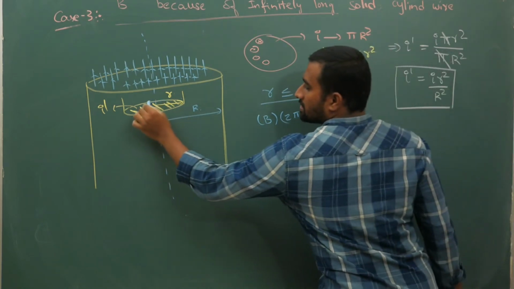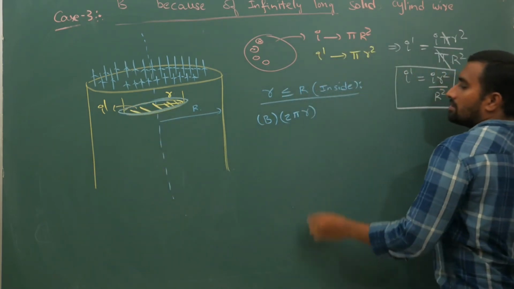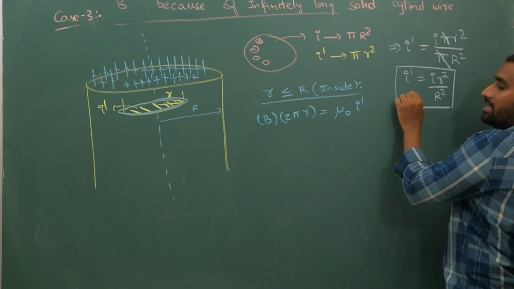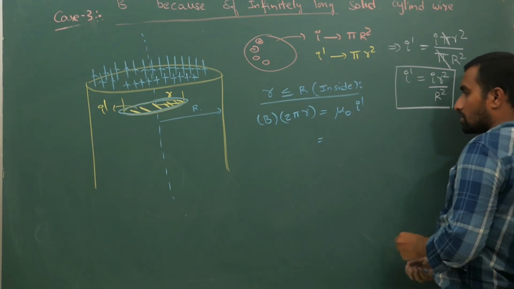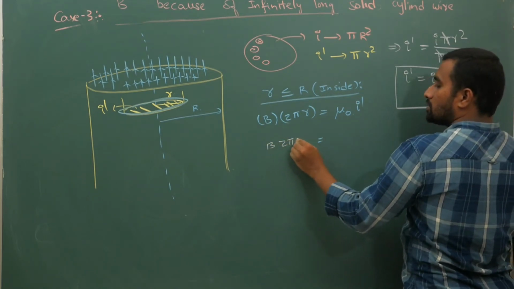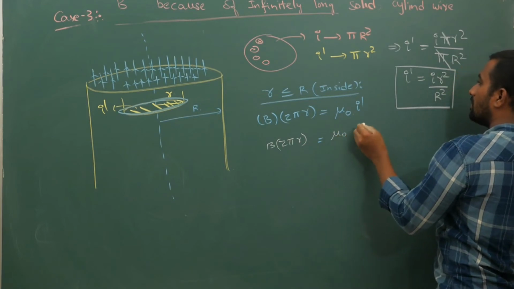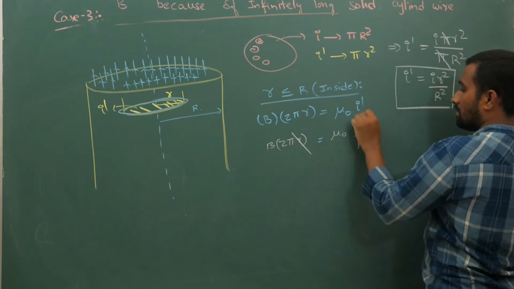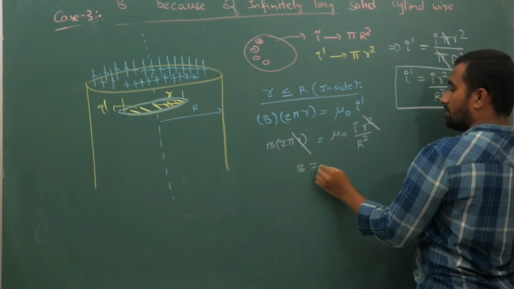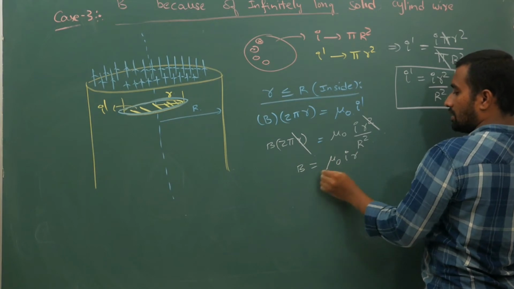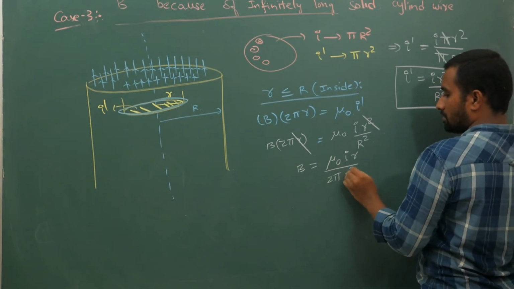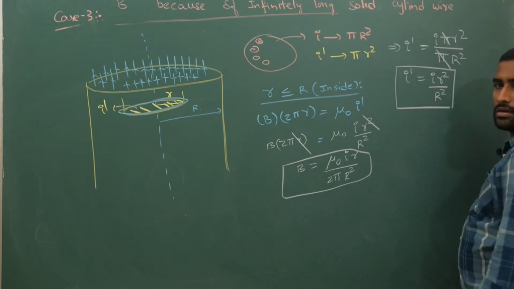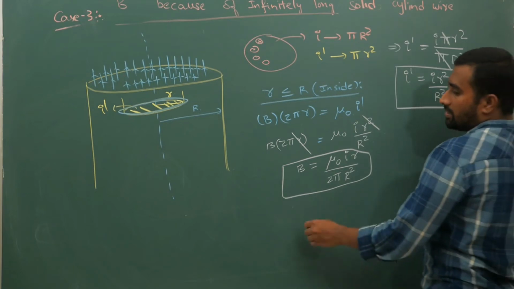So this length of loop is equal to mu naught into the enclosed current, which is I dash. I dash you will substitute here. So substituting that, B times 2 pi r is equal to mu naught times I dash, which is I times r square by capital R square. r will go off. So you will get B equal to mu naught I r by 2 pi capital R square.